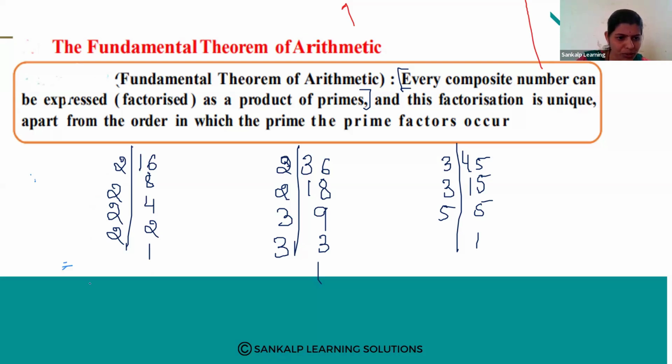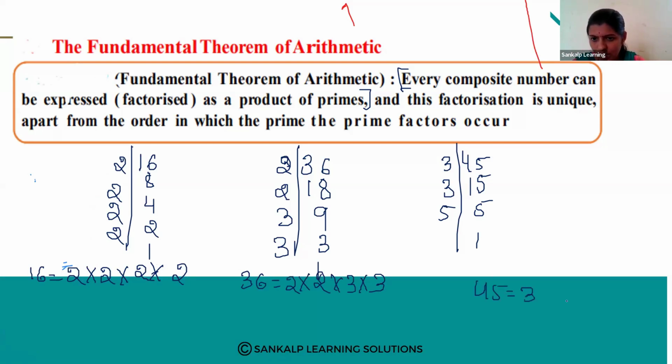So observe carefully. 16's factors are 2 into 2 into 2 into 2. So how many times is 2 repeated? 4 times, right? So 36's factors: 2 into 2 into 3 into 3, right? So 45: 3 into 3 into 5.